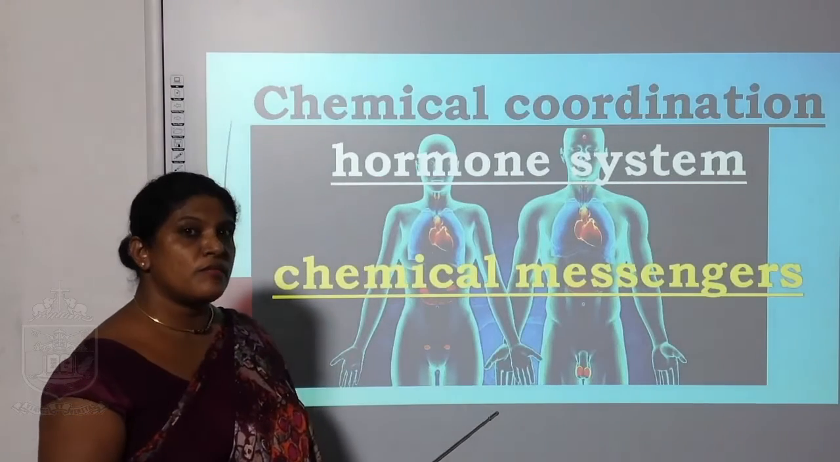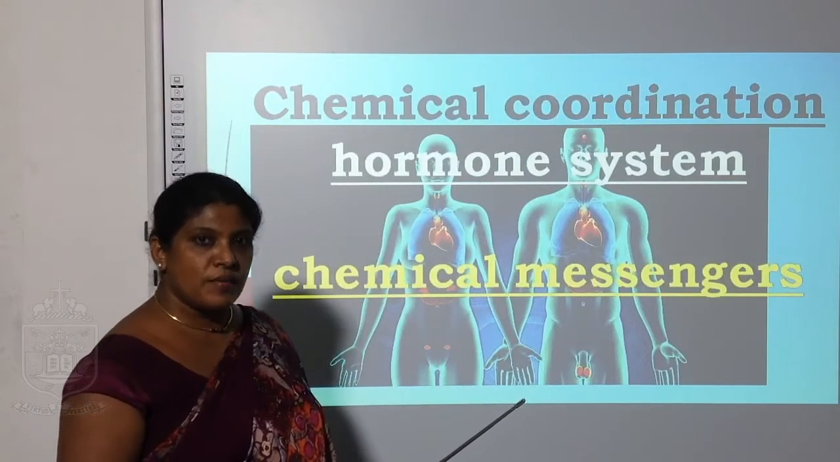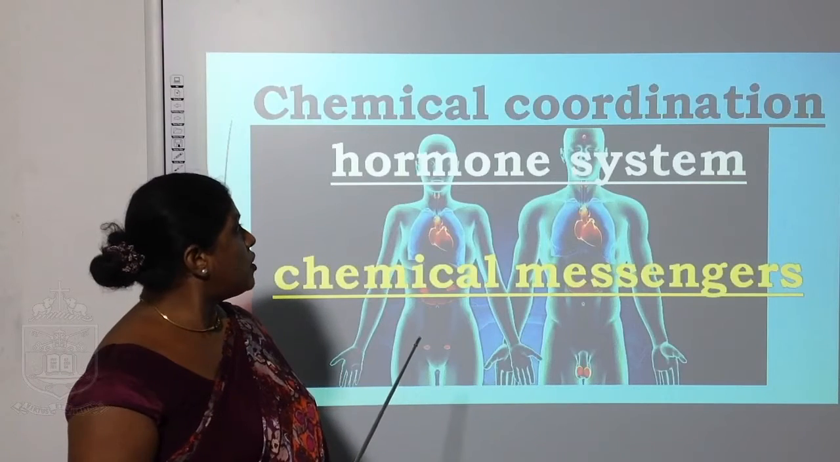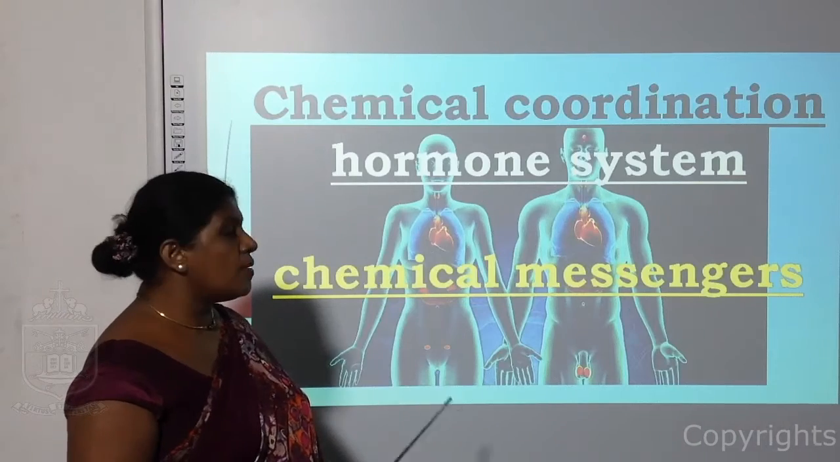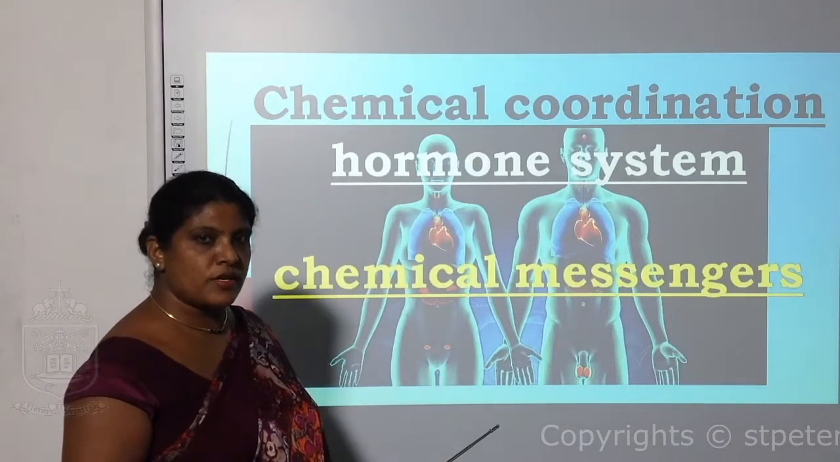Today I am going to discuss with you the endocrine system under human body systems. The endocrine system is involved with the chemical coordination, and we call this the hormone system. And they are the chemical messengers in our body.